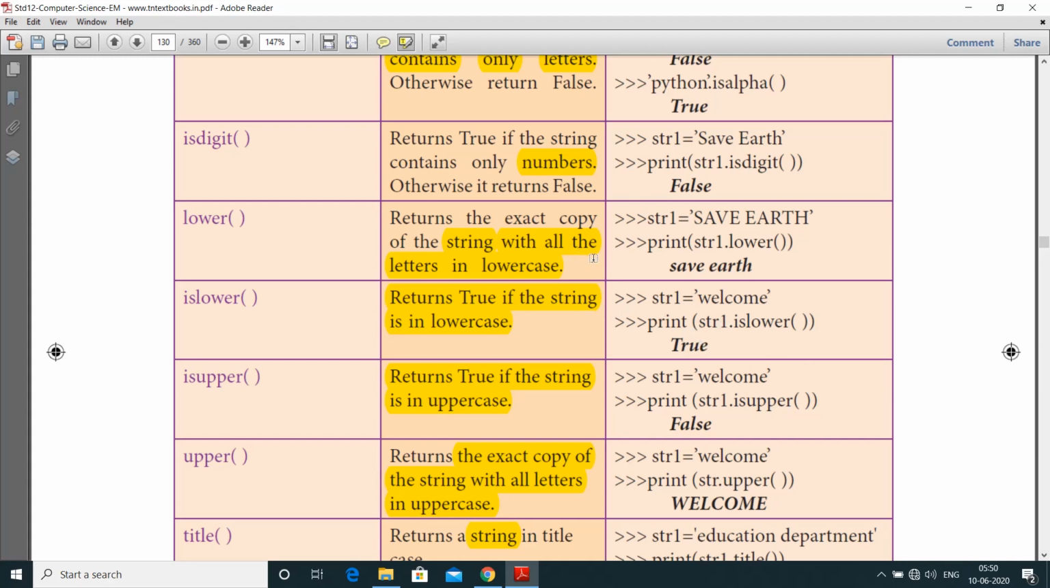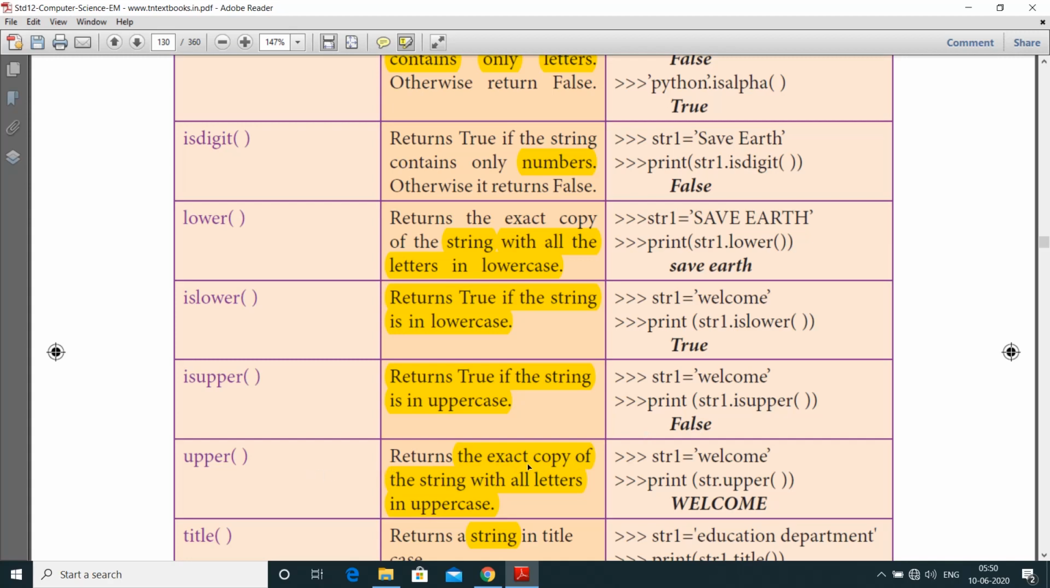Try to analyze the difference between lower and islower. If the string str1 is equal to savior, suppose lower means it returns an exact copy of the string with all the letters in lower case. islower means it returns true if the string is in lower case, as well as isupper means it returns true if the string is in upper case. Here str1 is equal to welcome. Here all the characters in the string are in lower case, so isupper returns false.